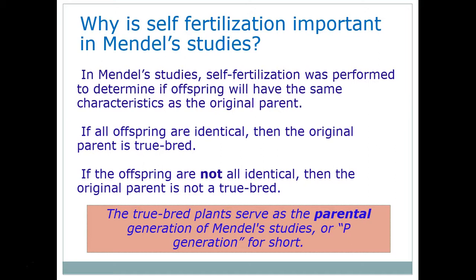For Mendel's experiment, he started all of his parental plants with true breeding plants. He would find a true breeding plant, so he'd get a plant, he would self-fertilize it, and he'd look at all the offspring, and if all the offspring showed the same trait, he would know that he had a true breeding plant. So he would start with those so he knew what genes were inside that starting plant. He knew if it was all tall genes, all short genes, all purple genes, all white genes.